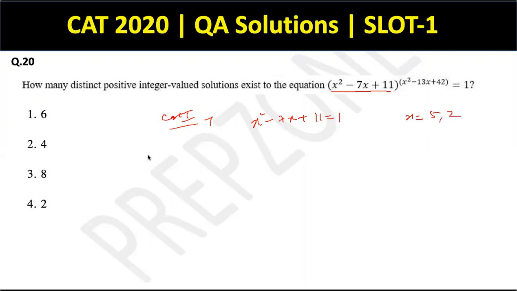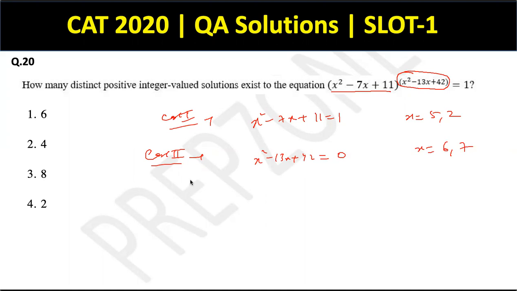Right? Case 2, if I say the power becomes 0, then also the base doesn't matter, because anything raised to the power 0 is equal to 1. So if my x square minus 13x plus 42 becomes 0, this will also give me 2 values of x. It will be x equal to 6 and 7. Right? This will again leave the equation satisfied.